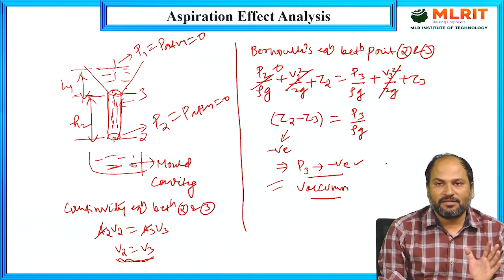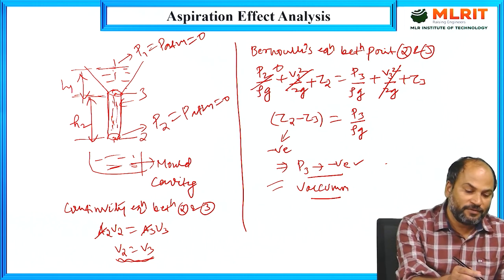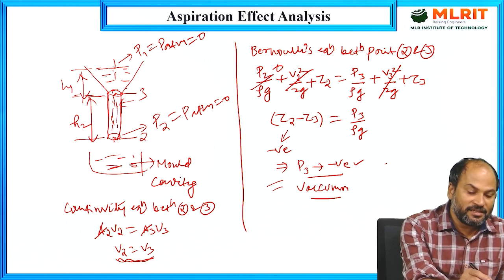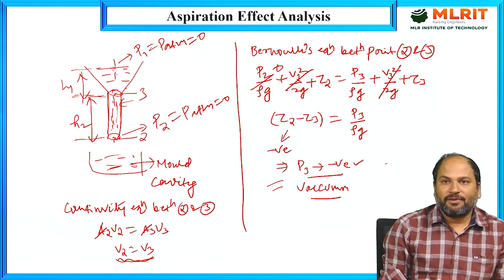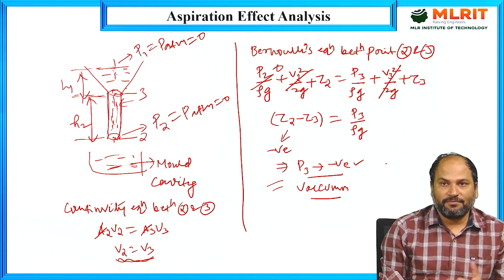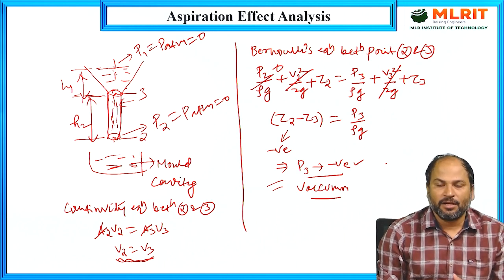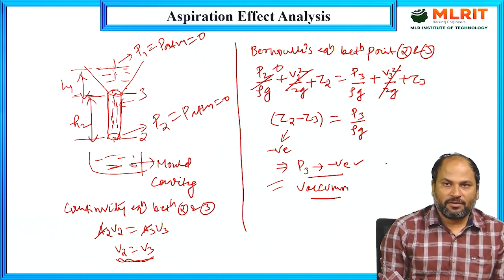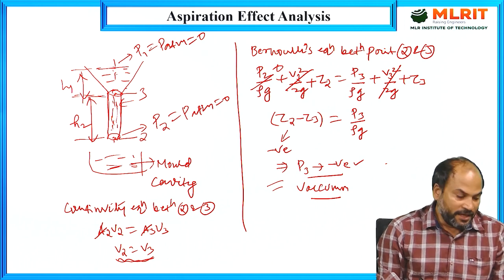It shouldn't be less than the atmospheric pressure. If the pressure is not less than atmospheric, there will be no aspiration effect, and obviously no entrapment of gas in the casting. So the cast product will be free from defects caused by the aspiration effect.